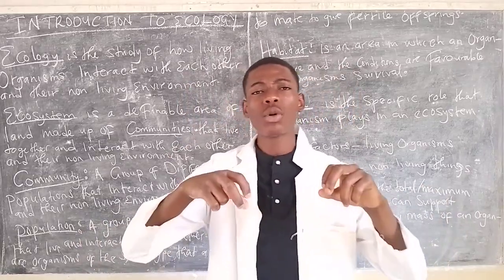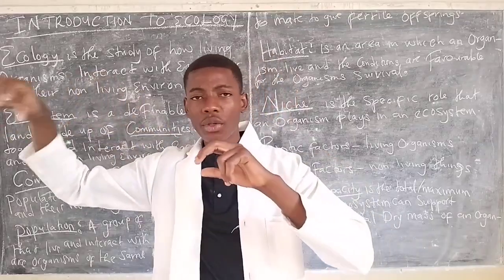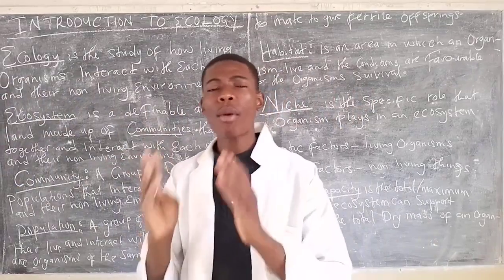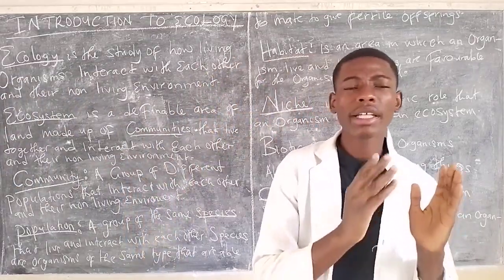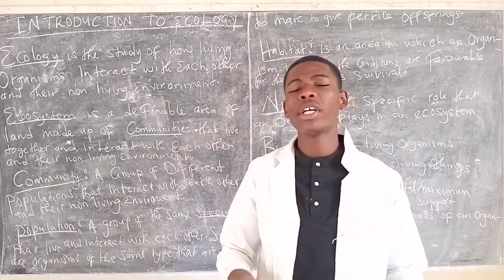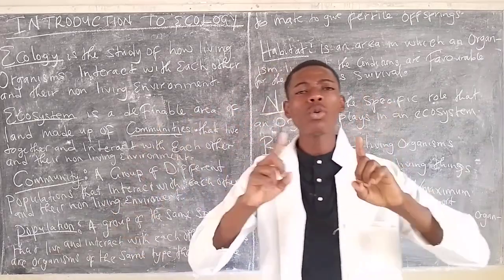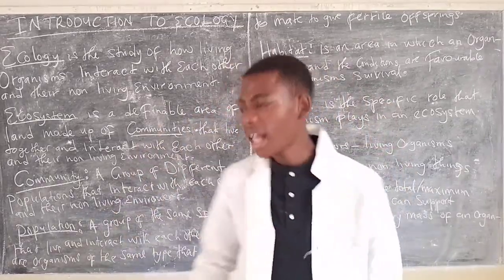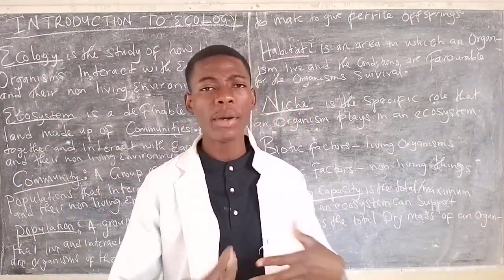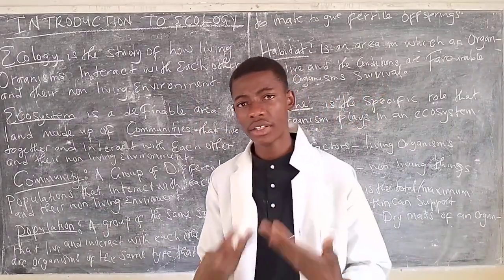If a place has a group of different populations, what are these populations? We might have the population of lions, the population of birds, we might also have the population of people, as we know. If those are living together in an area, they are able to form what we call the community. So it is very crucial for us to understand the differences.